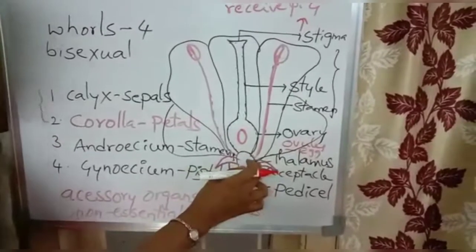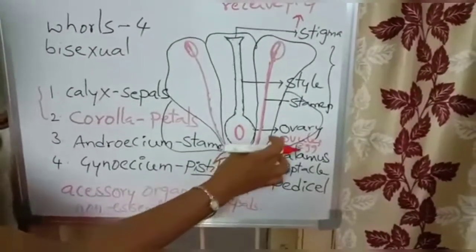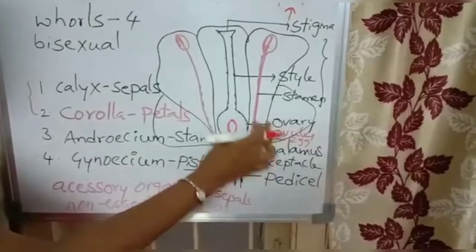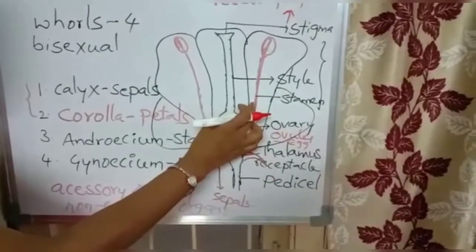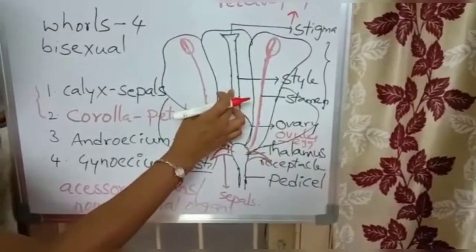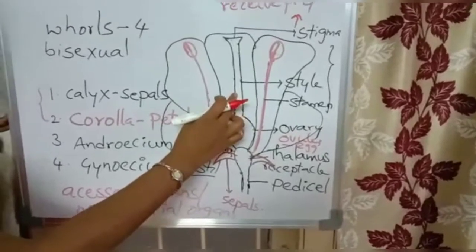Look, this is the outermost whorl, calyx, the second whorl, corolla, the third whorl, androecium, and the innermost whorl on the thalamus is gynoecium.